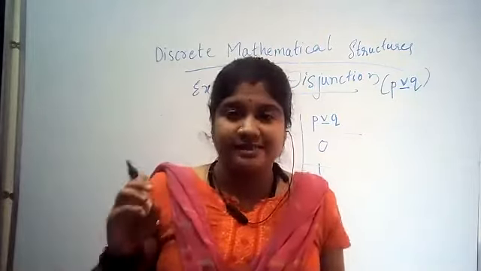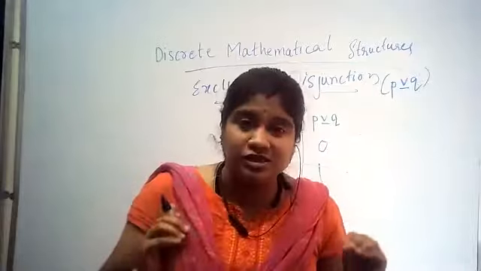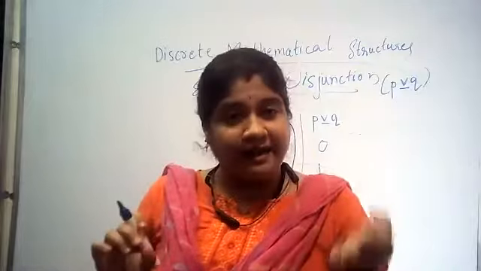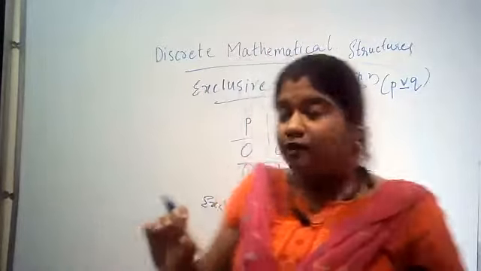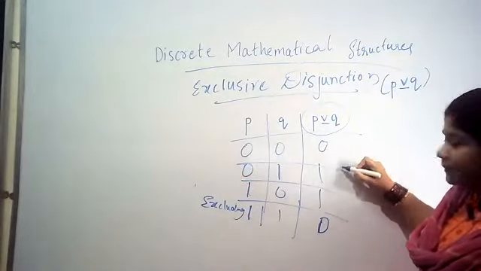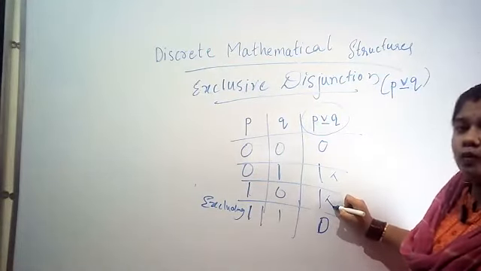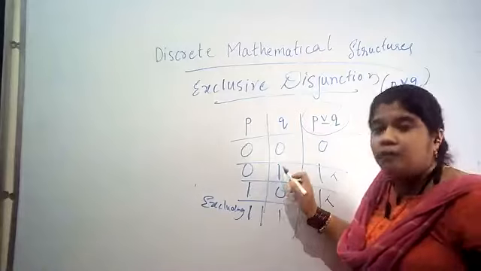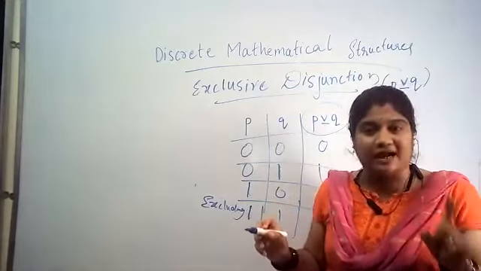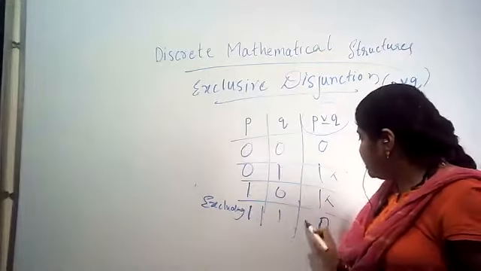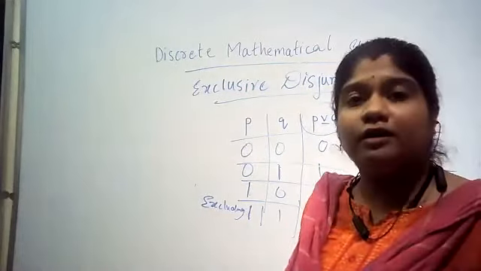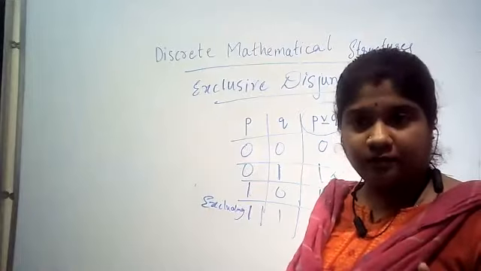So exclusive disjunction is a type of logical connective which is similar to a disjunction or an OR gate, with a slight change. What is the change here? The value of P exclusive disjunction Q will be true when P or Q is true, but not P and Q at once. Remember, this will not be true when both are 1 and 1. It will be true when P is true or Q is true, but not both.